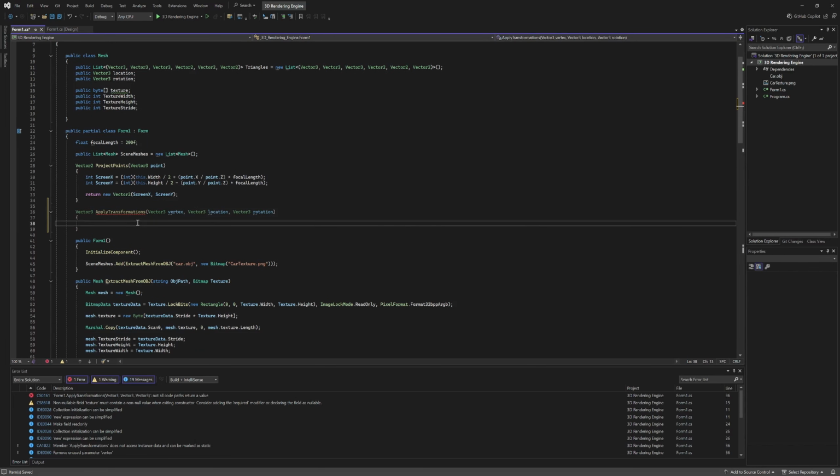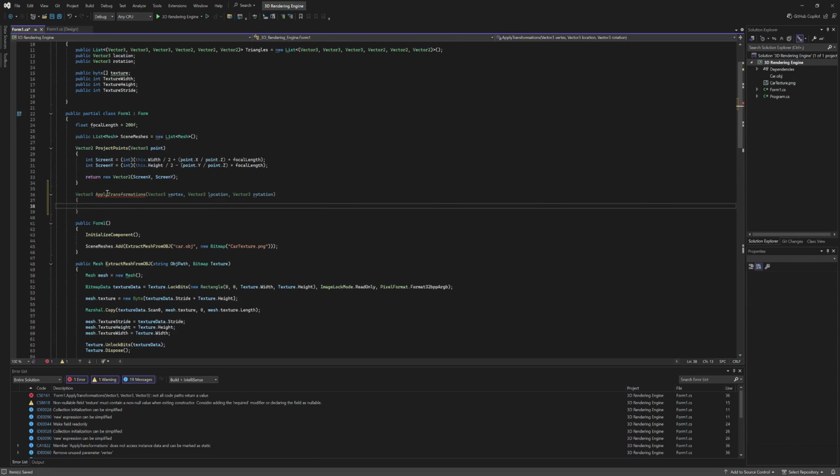Now for the camera, well, the camera is actually always in the same place, 0, 0, 0. What we're actually doing is when we want to move the camera right, we move the whole world in the opposite direction, so left. So that's actually how camera rotation and location works. We'll just move everything in the opposite direction. But for now, we will write this apply transformations code.